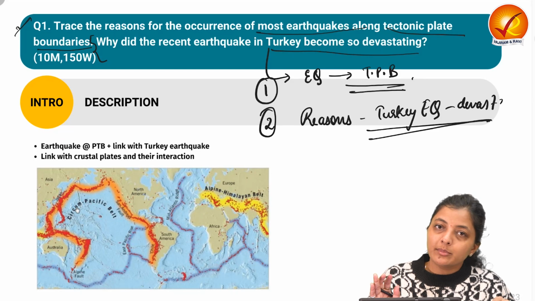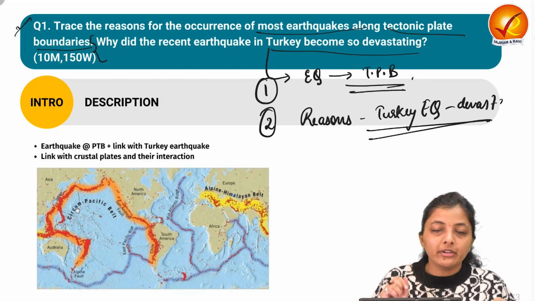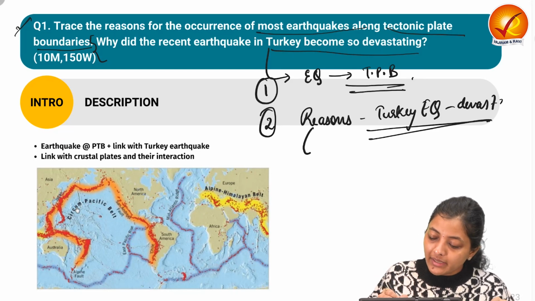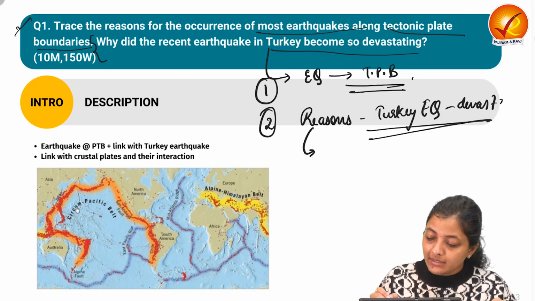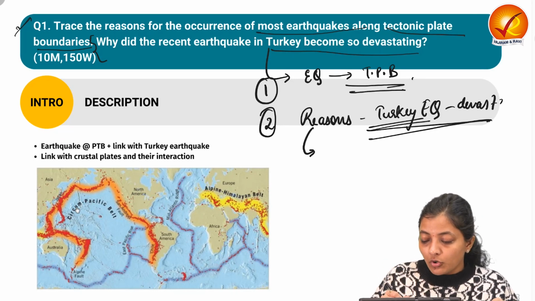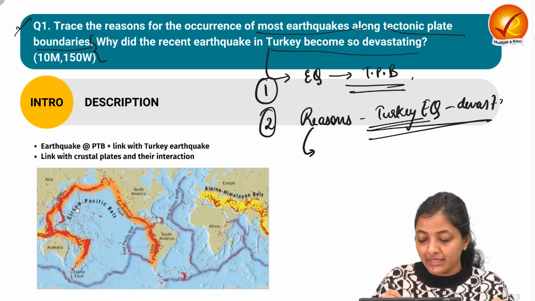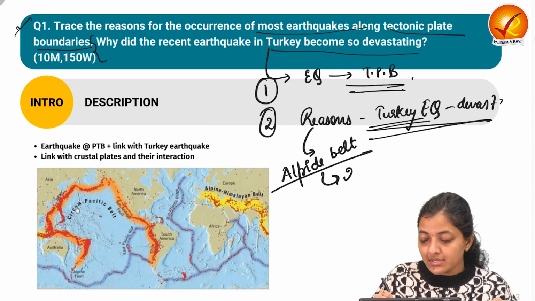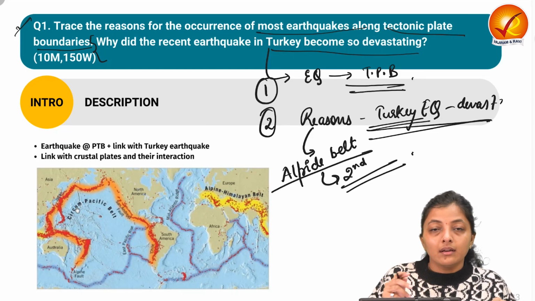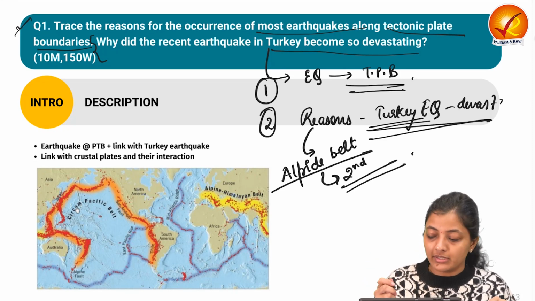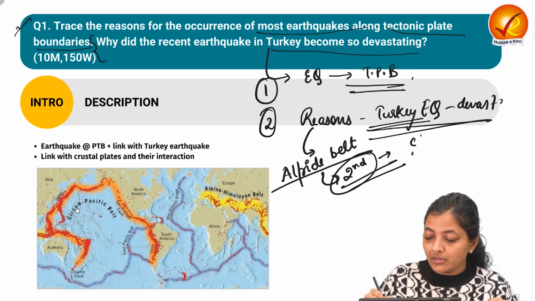So the question is asking about two demands, then how can you write the introduction in your answer? You can take the recent context that Turkey sits on the hotspot region of seismic activity, that is the Alpide belt, which is the second largest area where the earthquake is concentrated, after the Circum-Pacific belt.